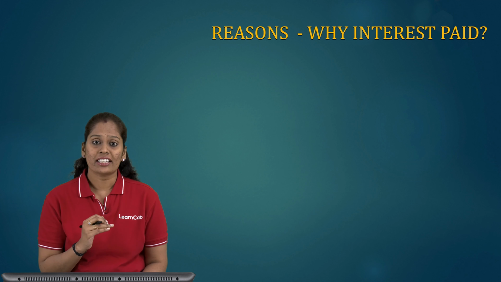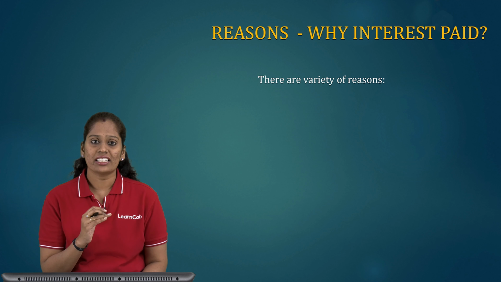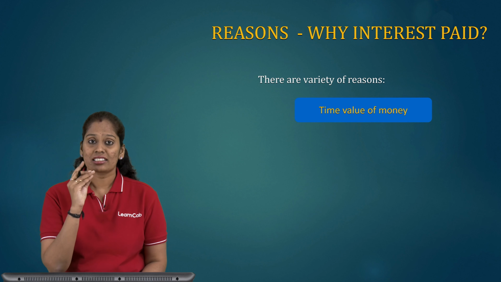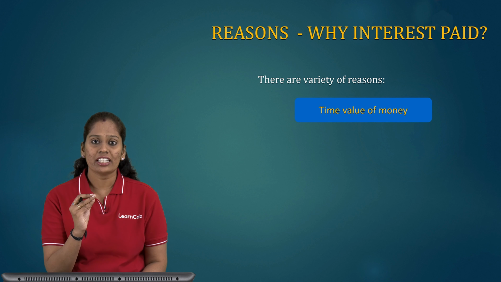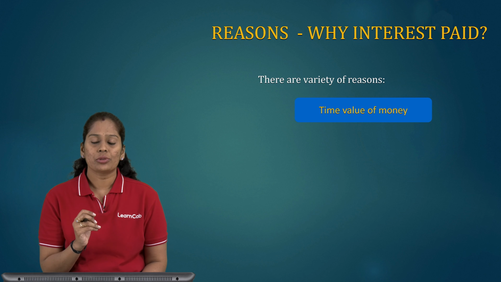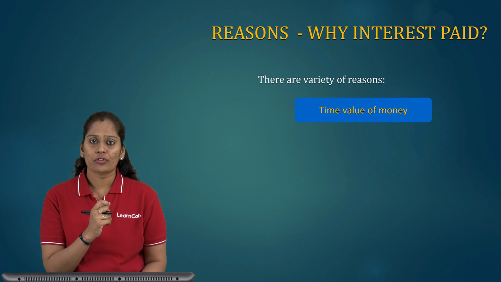There are a variety of reasons. The first reason is time value of money. Time value of money means the value of a unit of money is different in different periods. Today I have a 100 rupees note. I can buy many things with that 100 rupees. I can buy 1 kg of tomato, 1 kg of onion, I can bring a few vegetables.